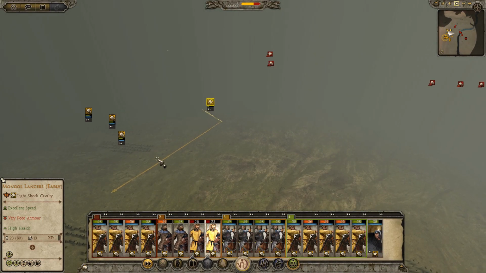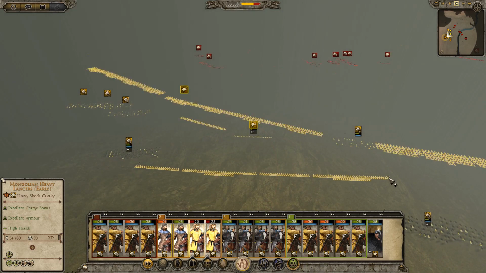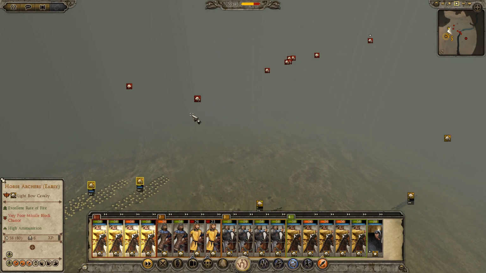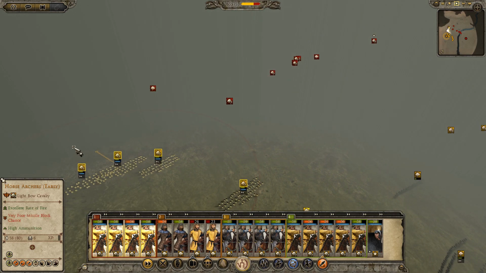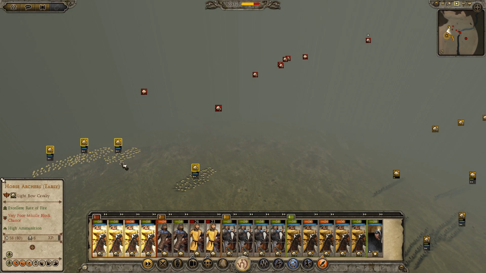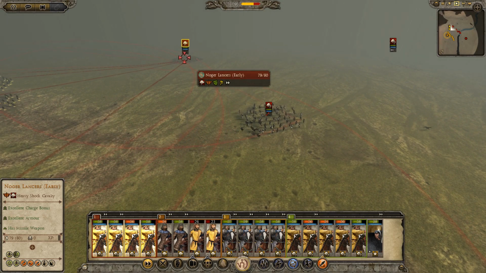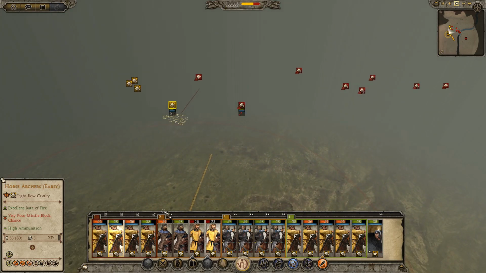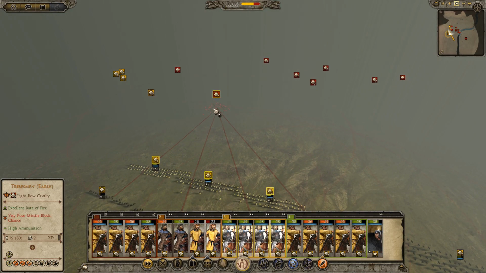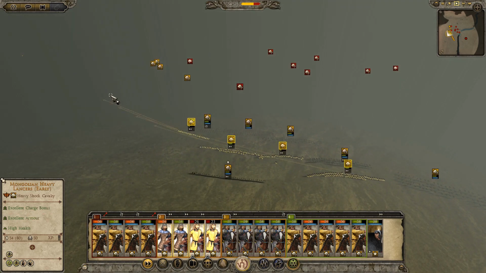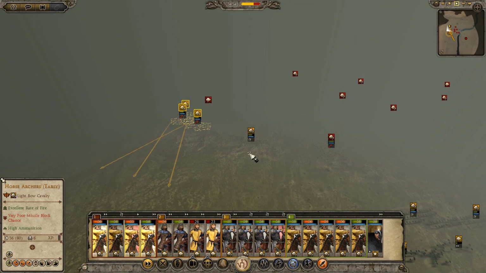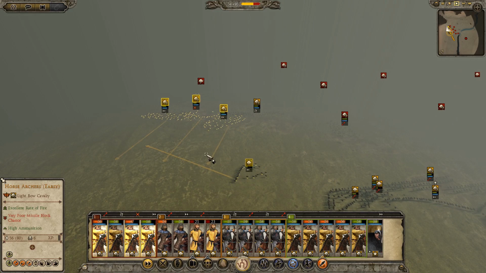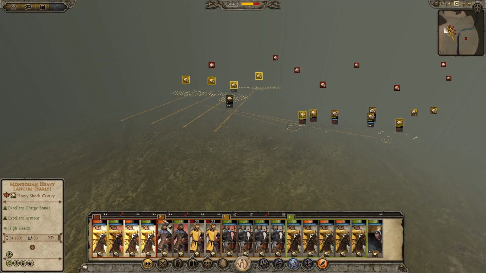Stay out of range. Don't want you guys in range. Actually, shock cavalry, yeah, I want you back. Yeah, there's the Lancers. I want to get these guys over onto the flanks here. And I want to focus them, if possible. And the shock cavalry, try and drive them away. Actually, you guys are fine there. Yeah, shock cavalry, come over here. Don't get in melee with them, please. Oh my gosh, they like decimated my unit.